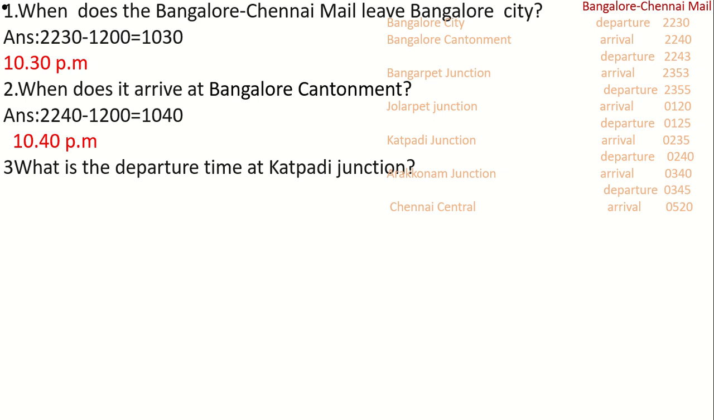What is the departure time at Katpadi Junction? See here, in Katpadi Junction, what is the departure time? It is 0240 hours. So, how to convert into 12 o'clock? We will write the time as it is, but in AM, no? So, Bangalore Chennai Mail will depart from Katpadi Junction at 2:40 AM the next day.